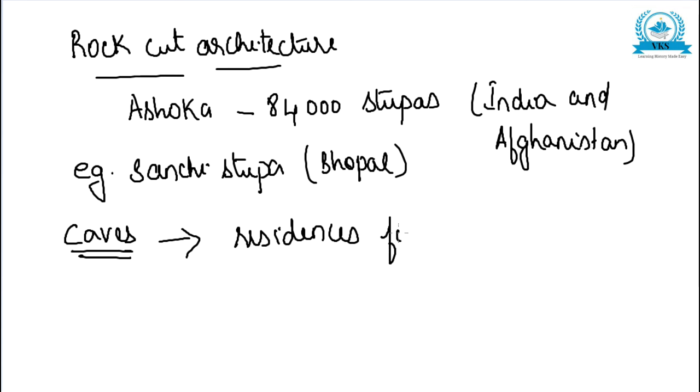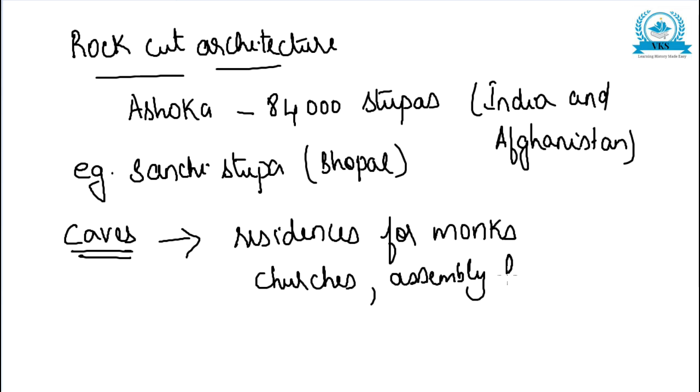They also served the purpose of Buddhist churches and assembly halls. These were called chaityas.